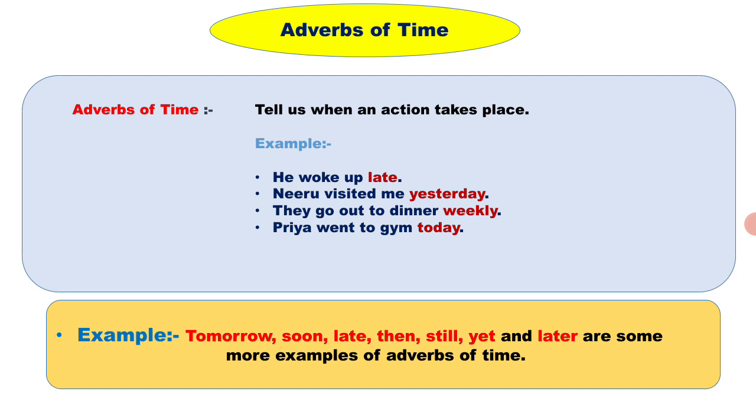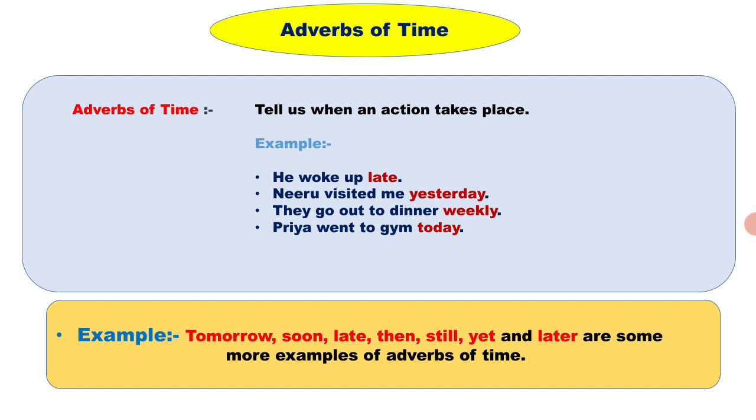Now we will see the second type of adverb, that is adverbs of time. It tells us when an action takes place. For example, he woke up late. Here late tells us the time. So late is an adverb of time. Neeru visited me yesterday. Yesterday again is an adverb of time.